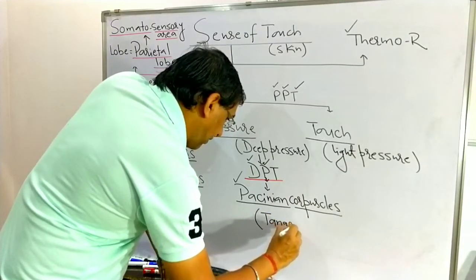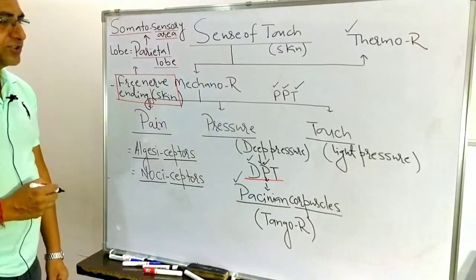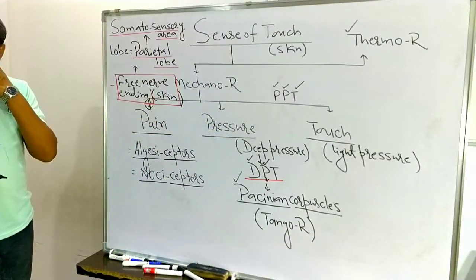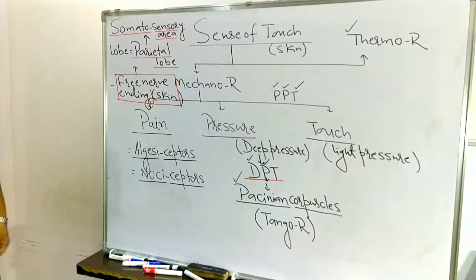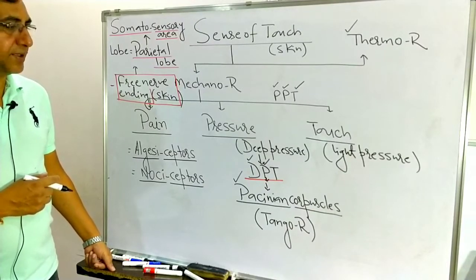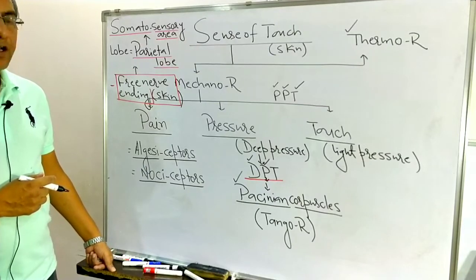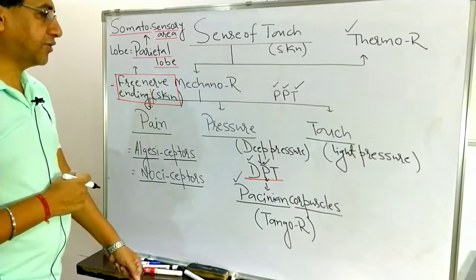The Pacinian corpuscle is a type of tango receptor here. So you have to remember that Pacinian corpuscles are a type of tango receptor. So for the deep pressure, there are Pacinian corpuscles, a type of tango receptor.